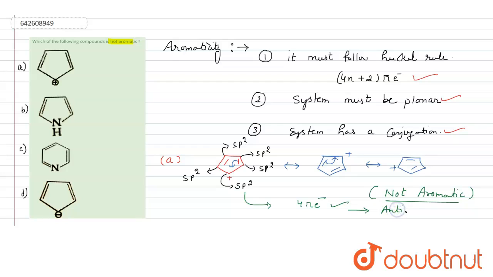So that compound is called anti-aromatic. It is not aromatic, it is anti-aromatic. It is just the opposite of aromatic. That means the compound is very unstable. So now let's see the next option.